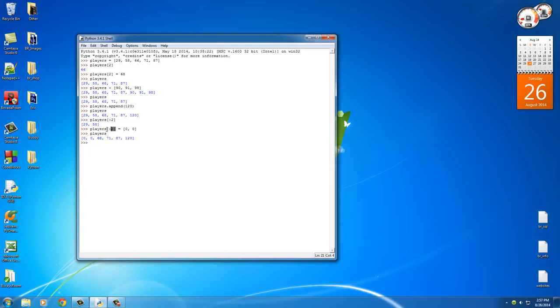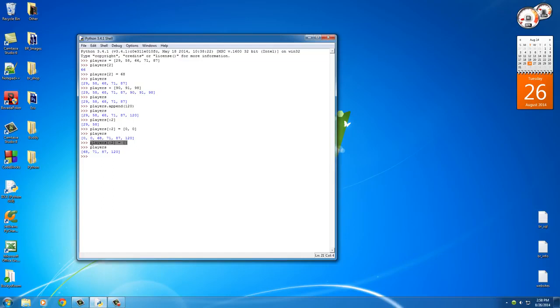Alright, not bad. Now another thing that you can do is this, and this is actually really handy. Say that instead of 0, 0, which are actual numbers, we just wanted to remove those items. So what we can do is this. If we take the first two items from the list and set them equal to empty square brackets with no values in them, it's going to say, okay, pretty much take these values and remove them, or set them to empty, not even 0. So now whenever we type players, check it out. These values, which were 0, are now permanently gone. So that's how you delete items from your list.